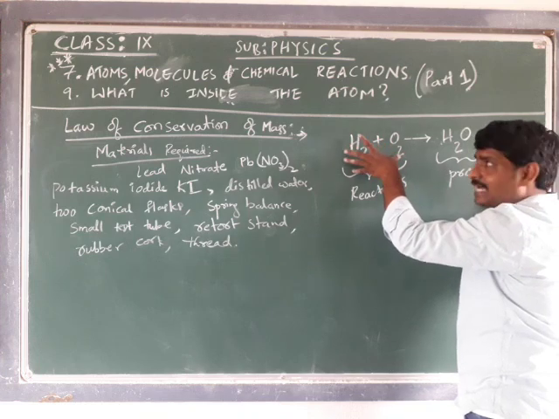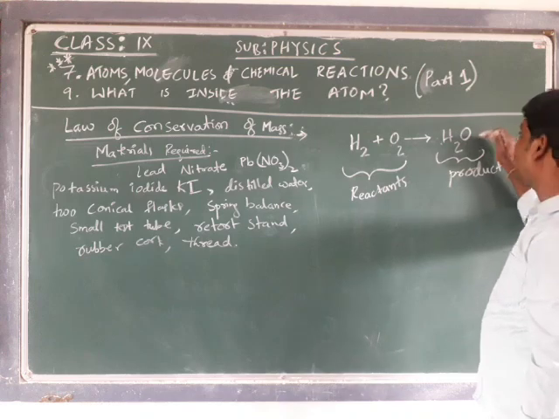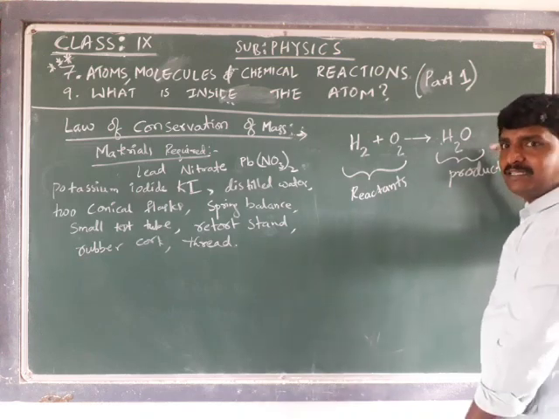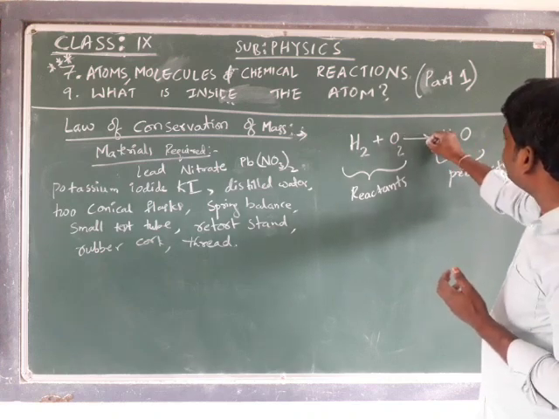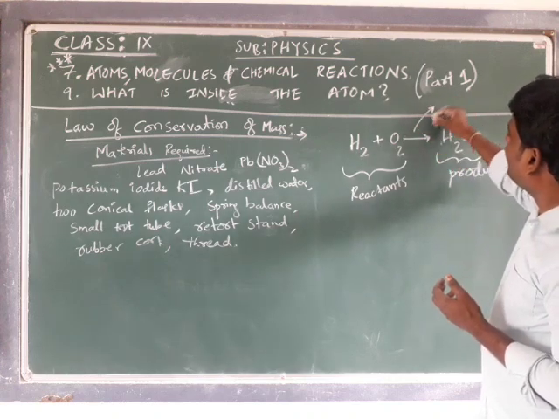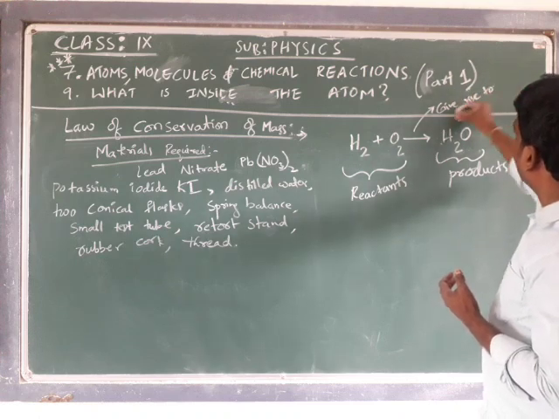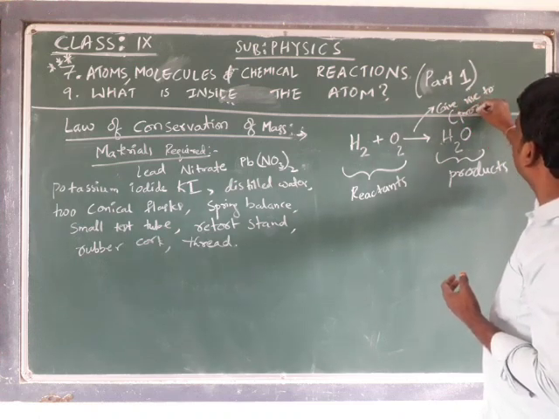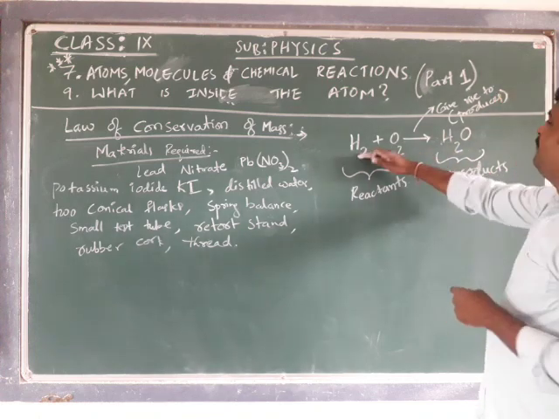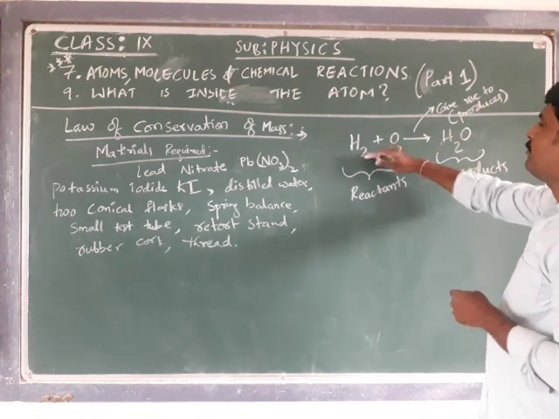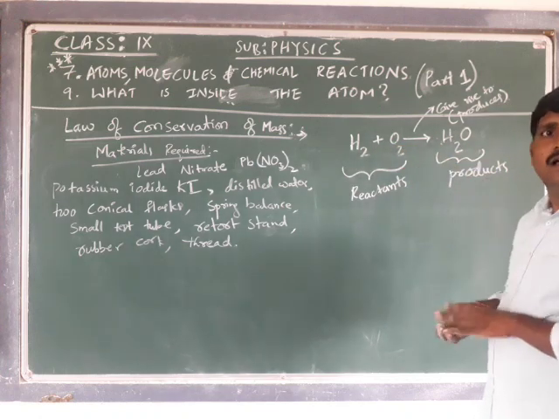After the arrow are the products, what is formed in the chemical reaction. Here, the arrow means gives rise to, or produces. Both reactants produce H2O, the water molecule. This is the product.